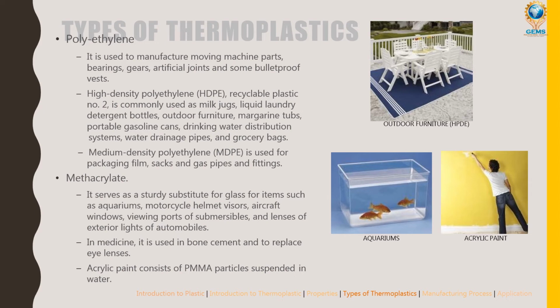So high density polyethylene, a recyclable plastic, is commonly used as a milk jug. So in the milk jug and all they use this polyethylene. Liquid laundry detergent bottles, they use this polyethylene. Outdoor furniture, like these are the outdoor furniture. Even in our mess also we use this furniture, right? Plastic dining table, that also comes under the polyethylene.